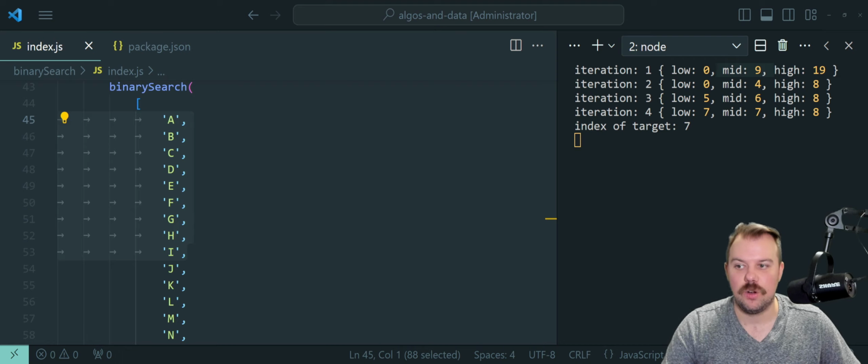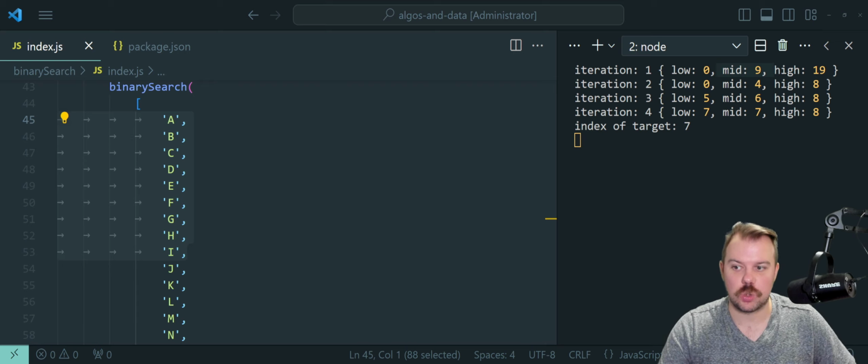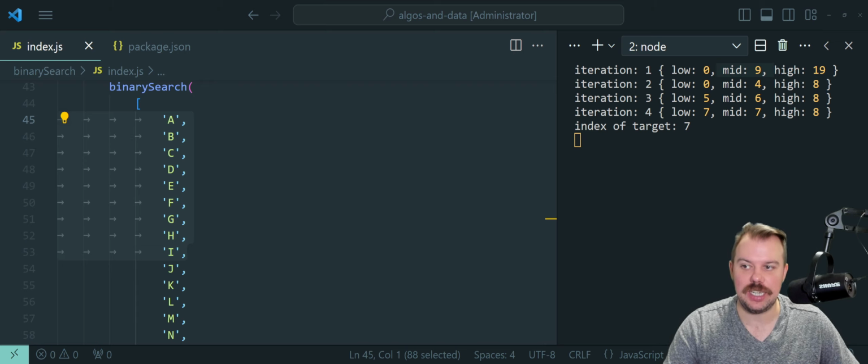There we go. Right, and so we now have this subset. We have to determine which half to ditch. So we're looking for the target letter H. Our midpoint is E. Is E less than H? It is, so we can ditch E and everything before that, right? So then that leaves us with the following.